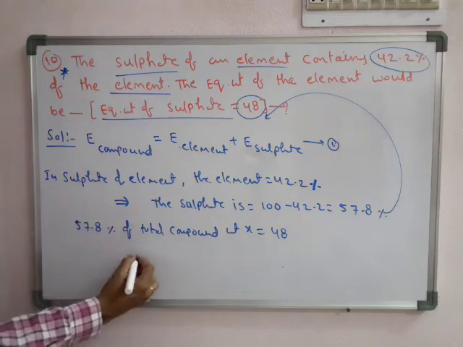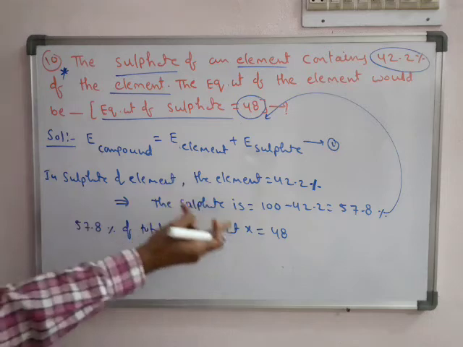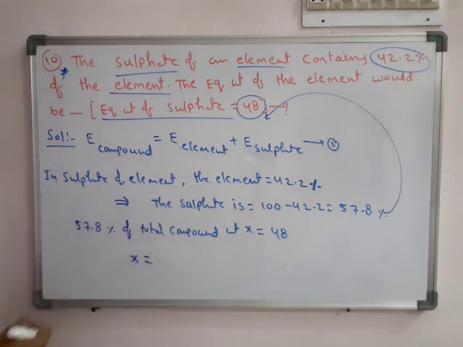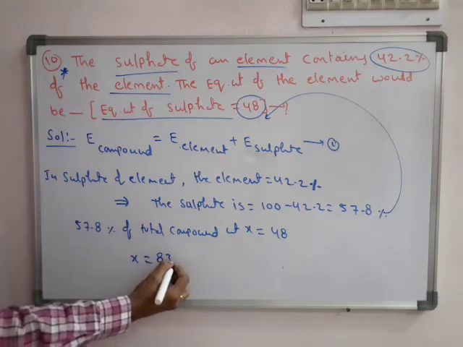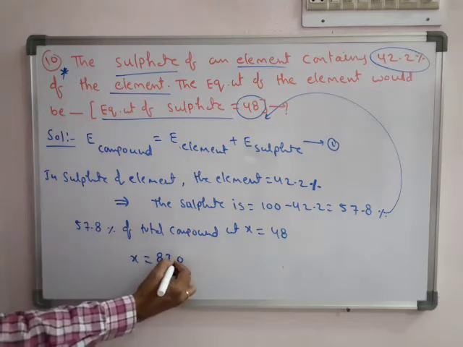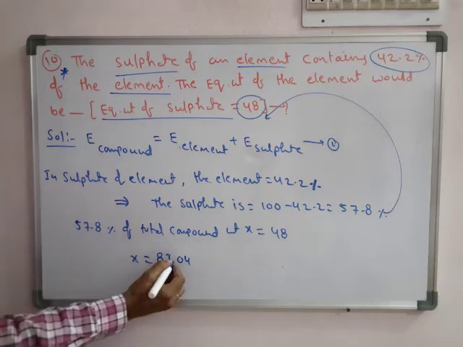Just do the general calculation: if 57.8% is equal to 48, then what about 100%? For 100%, what value do we get? The total value we will get is 83.04.